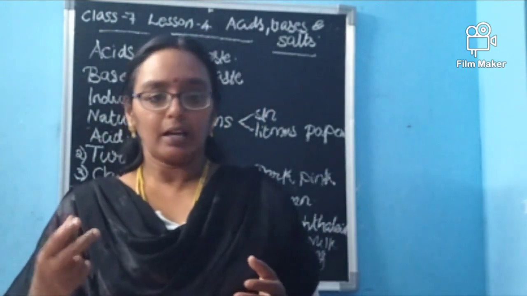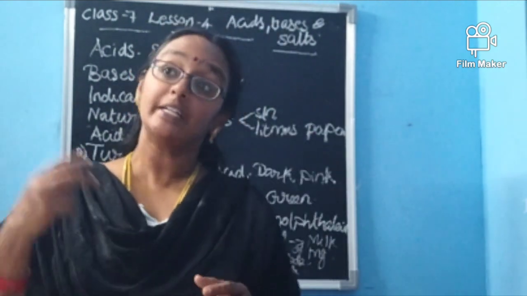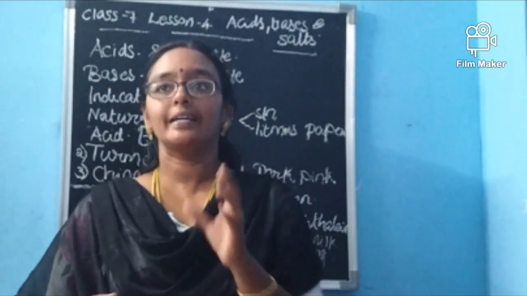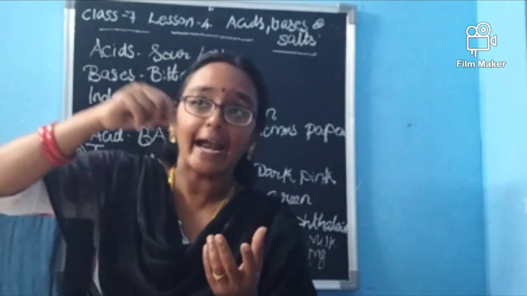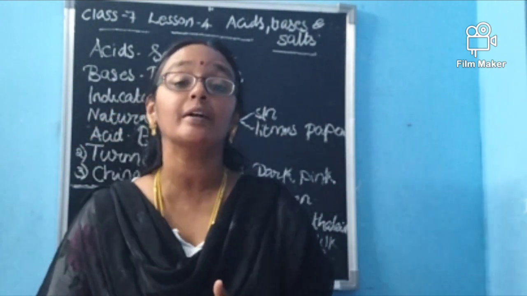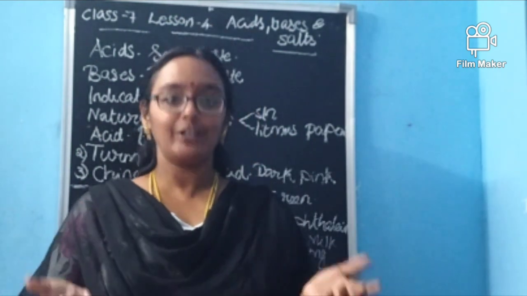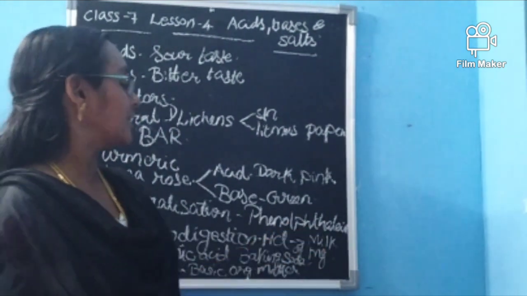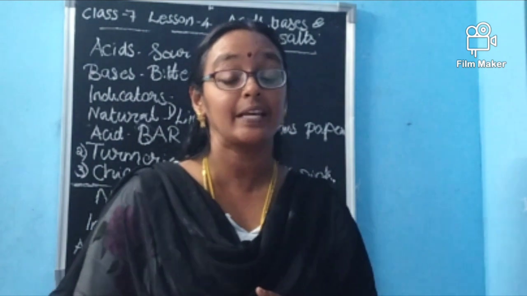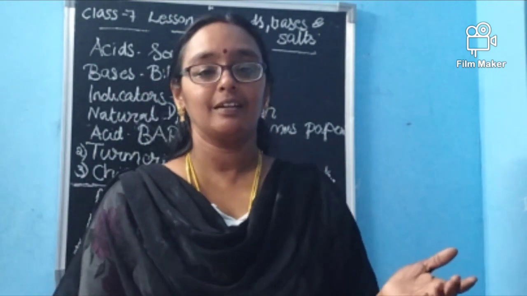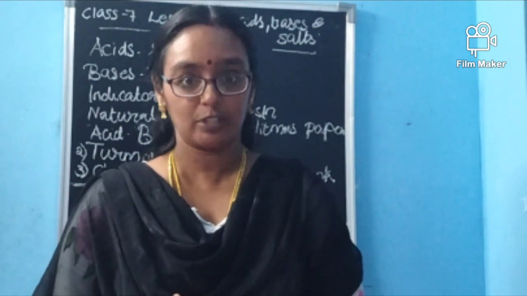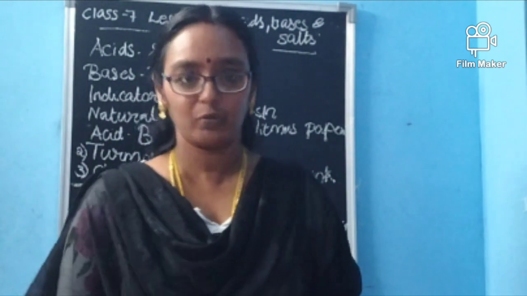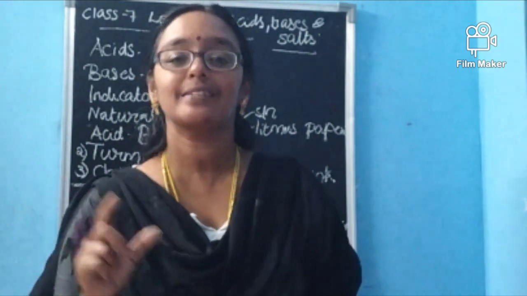Okay? How can it be? We can say, take a test tube, and the teacher will do it for you, and I can't do it here, so I am just explaining it to you. Take some acid in a test tube and add some phenolphthalein indicator. What is the spelling of phenolphthalein? P-H-E-N-O-L-P-H-T-H-A-L-E-I-N. Why am I saying it? Because many children make their own spellings and the teacher will mark it wrong for you, isn't it? We should not make such a mistake.